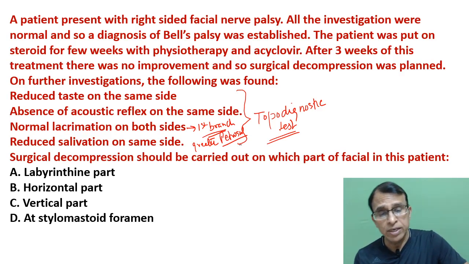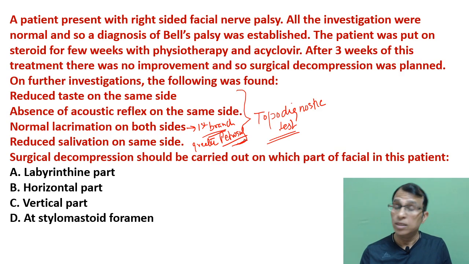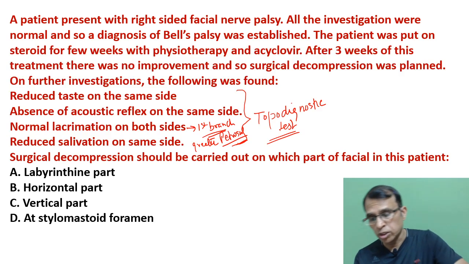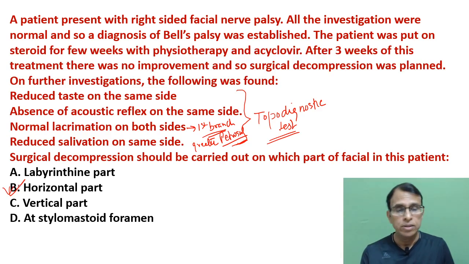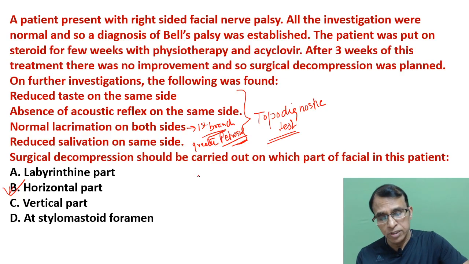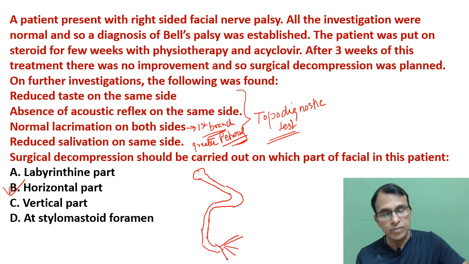This is the labyrinthine part of the facial nerve. So till the labyrinthine part everything is normal, and after that everything is abnormal. All the three tests are reduced. So you have to go distal to the labyrinthine part, and distal to it is the horizontal part, right? If I draw the facial nerve, it comes from the pons, goes like this and takes a turn, and then goes to the parotid gland where it divides into 5 branches, right?